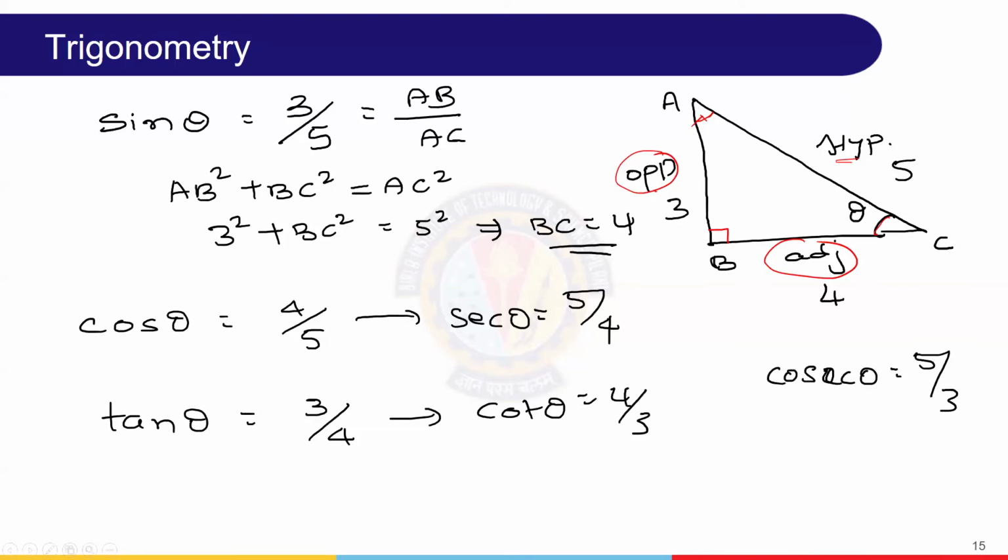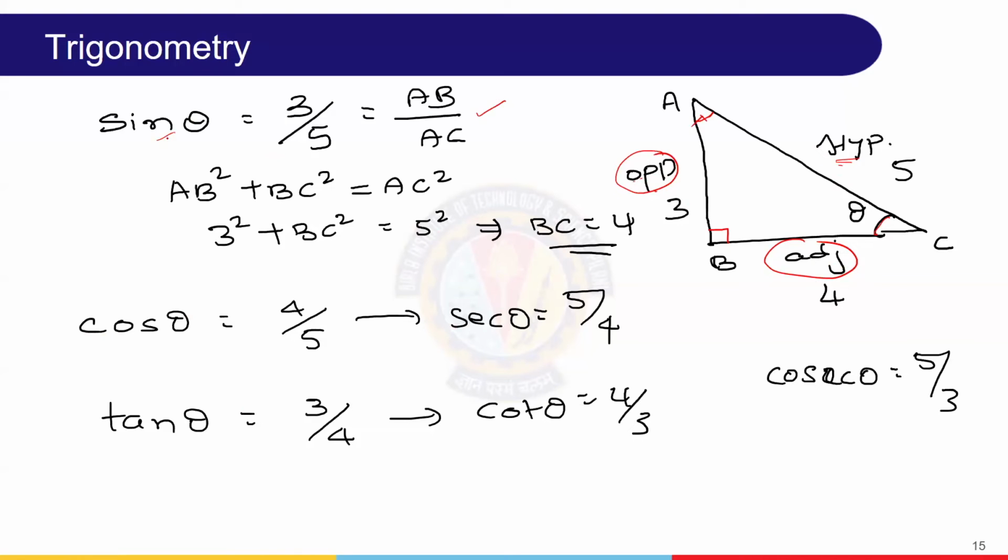So once it is clear, then finding sine theta. Sine theta is opposite by hypotenuse. Similarly, cos theta is adjacent by hypotenuse, that is 4 by 5. Tan theta is opposite by adjacent, 3 by 4. And for all these, we'll have reciprocals, right?